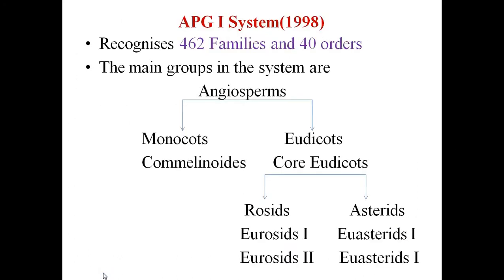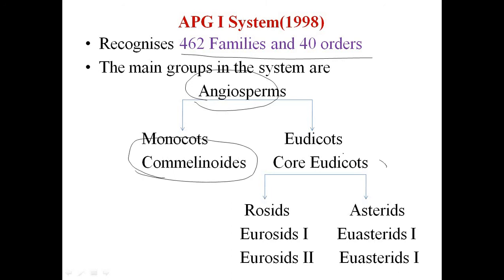So we'll go first for the APG system first, which was given in 1998, and this system has 462 families with 40 orders. Here the main groups in the system are angiosperms, and they are divided into the monocots and eudicots. They are commelinoids from the monocots and core eudicots from the eudicots.